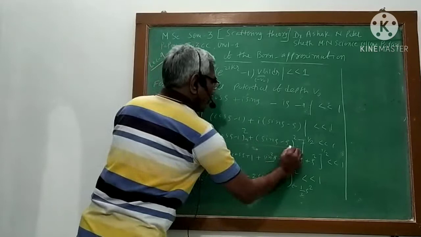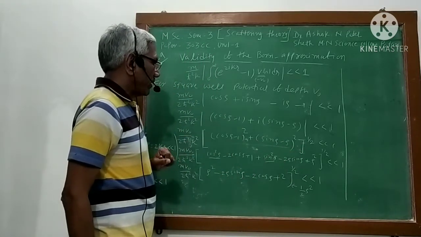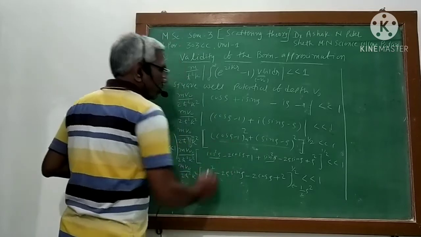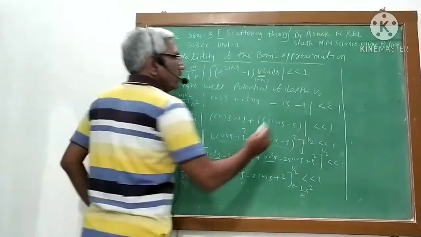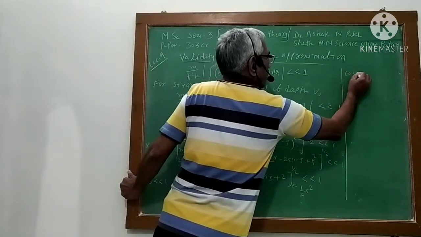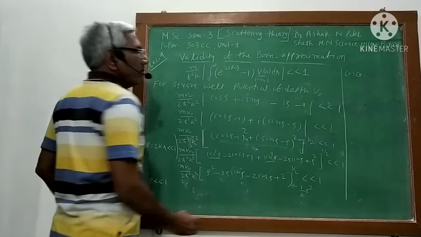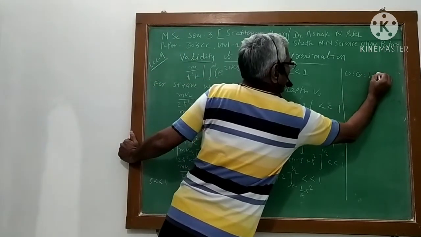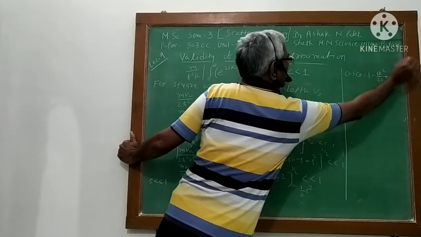You come to this point. This is cos rho minus 1 square. Okay, what is cos rho? You know, in the Taylor expansion, cos theta will be 1 minus theta square by 2 factorial plus something.